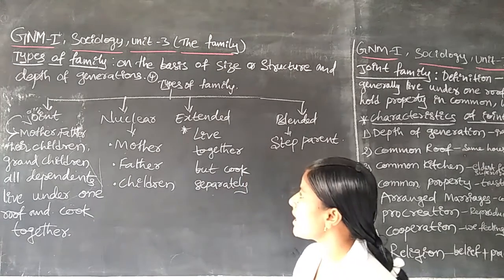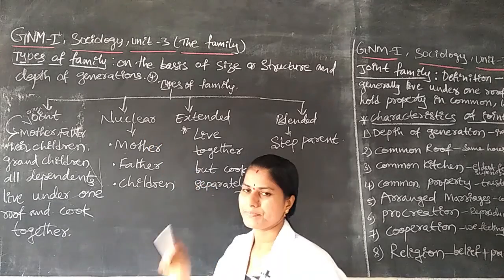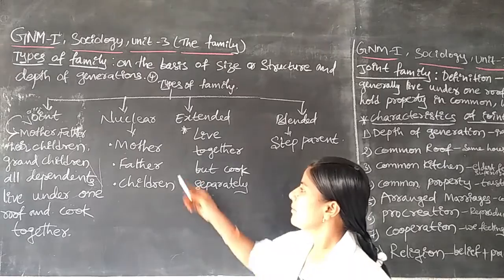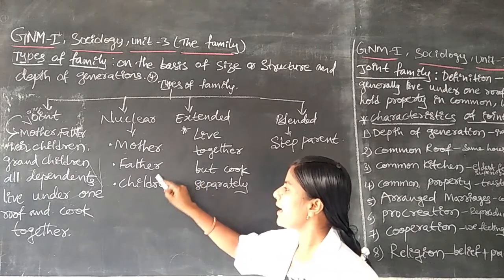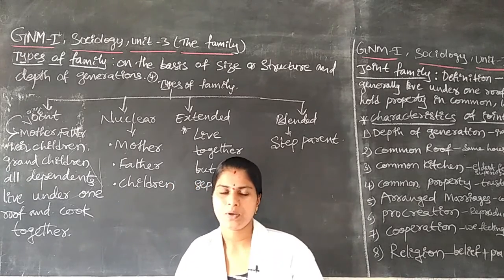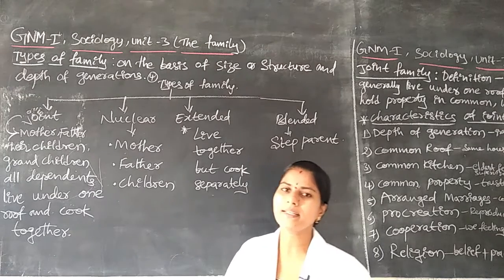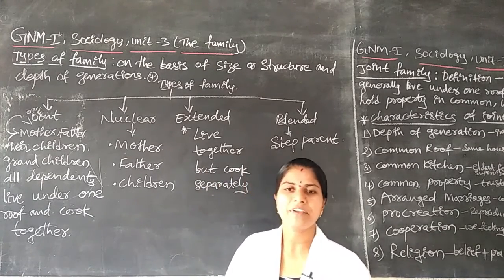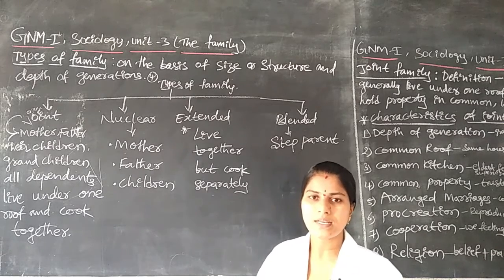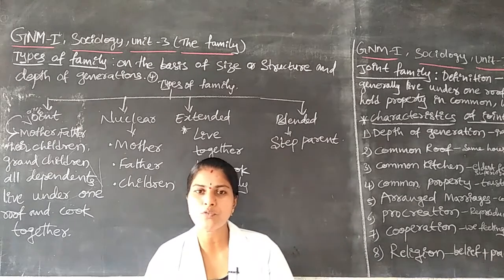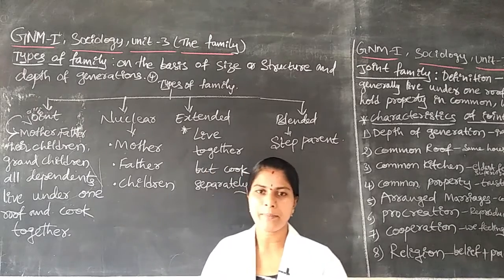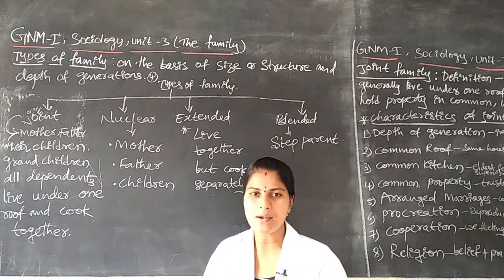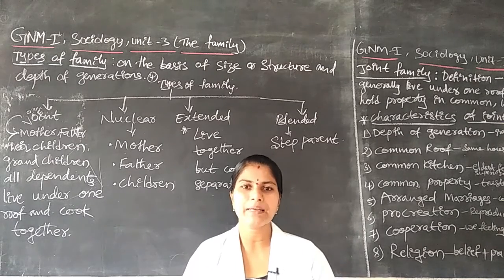Next one is the nuclear family. In the nuclear family there are the mother, father and their children. These members live together under a single roof and cook in the same place. Then we call it the nuclear family.